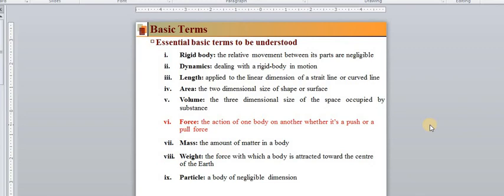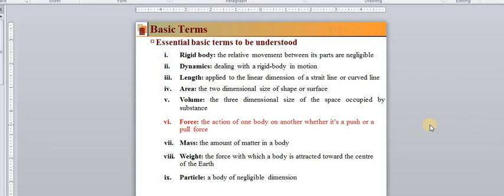So weight is a force of attraction, g, small g, which is nothing but the acceleration due to gravity. Okay. Then what is the ninth serial number? The ninth serial number is nothing but the particle.